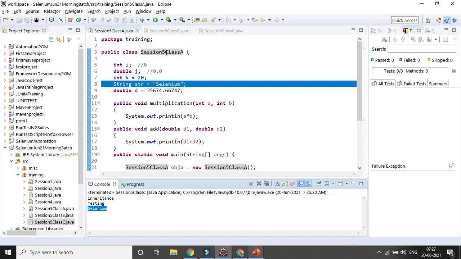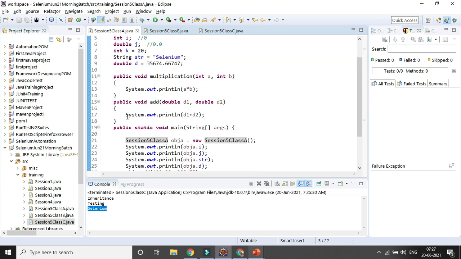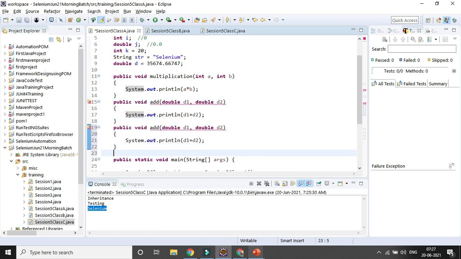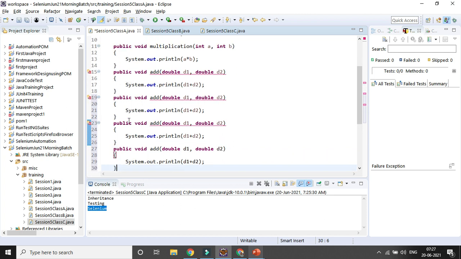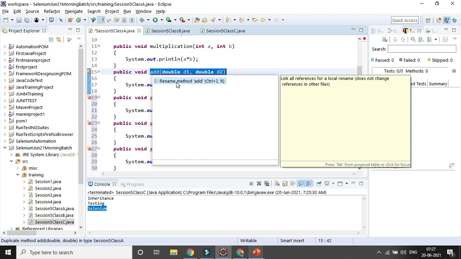Here I will show you. Suppose we have created an addition function, which is add with d1 and d2. Let's try to create some more functions with the same name. You can see an error message is there because the method should be unique in nature. The error says rename add.